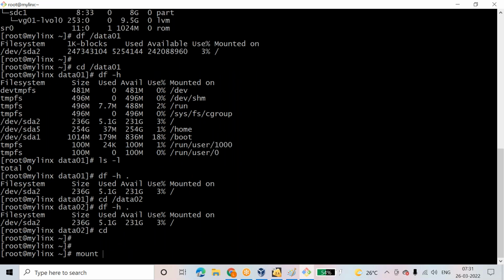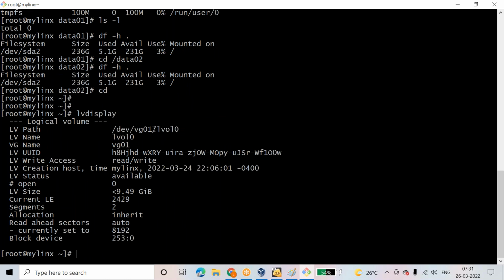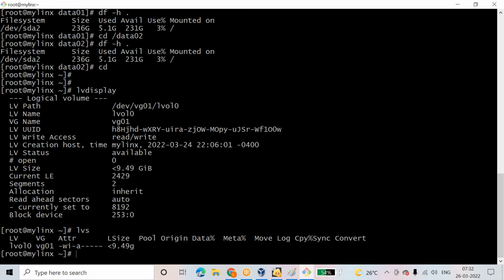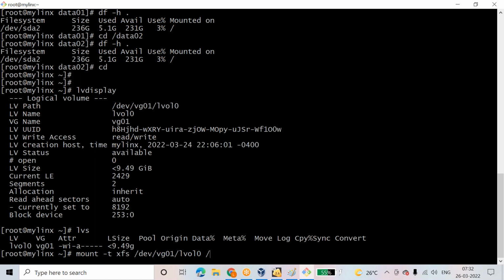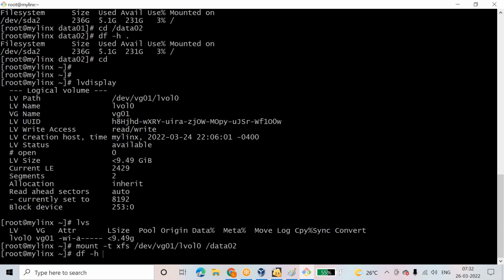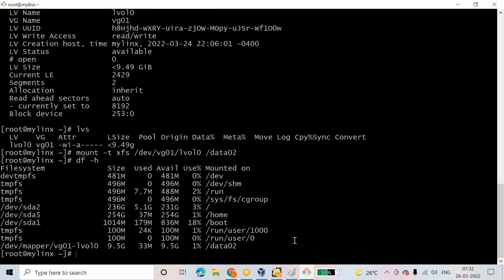Let me take this LV display. Why is only one LV there? Okay, we have created one LV. mount -t xfs, paste the LV path, then space /data02. Okay, df -h, see here now data02 is available.